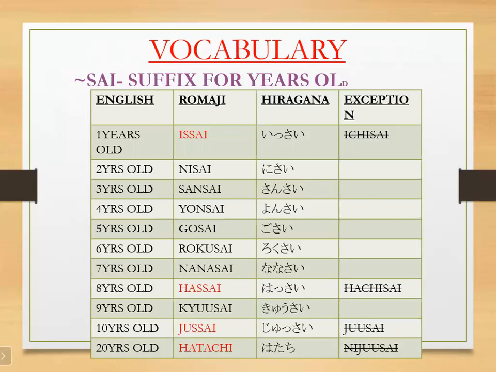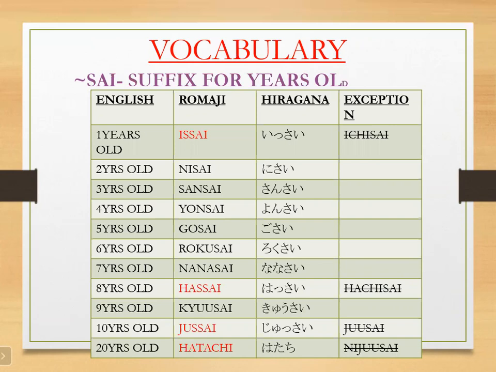Now say baby Shona is 7 years old. Shona is a girl child, so we have to put the girl child suffix, Shona-chan. Shona-chan wa, 7 years old, it's nanasai desu. Shona-chan wa nanasai desu.